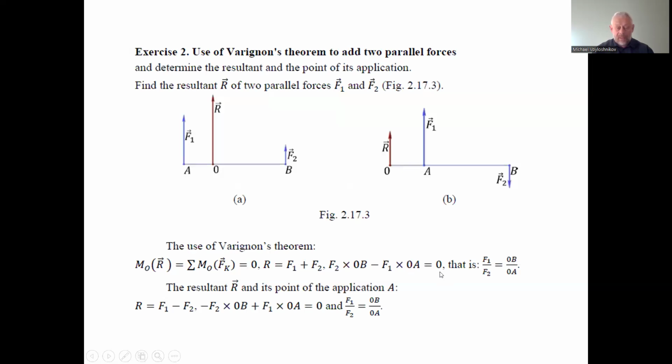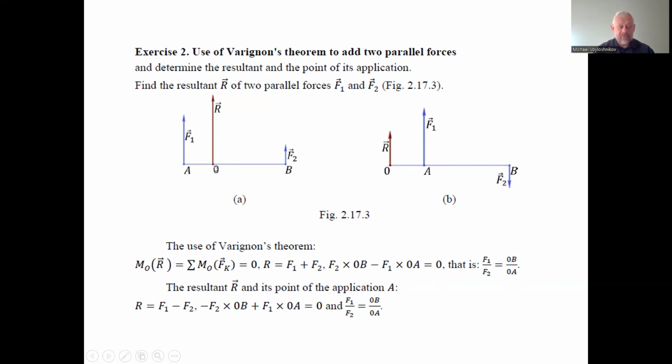So, considering this equation, the two forces are in proportion to the two parts of the location of point zero. What is the definition of the point of location of the resultant force?